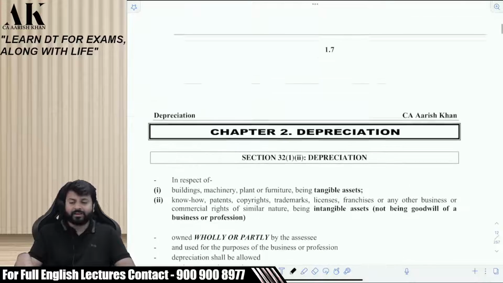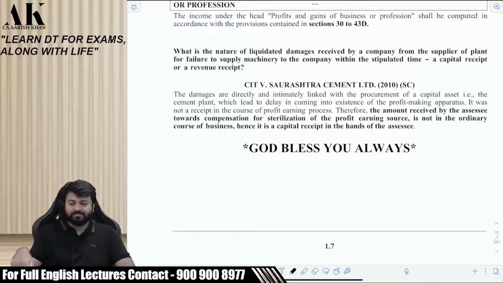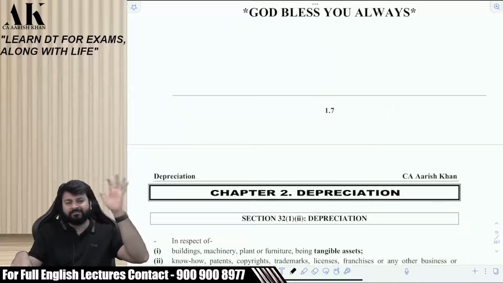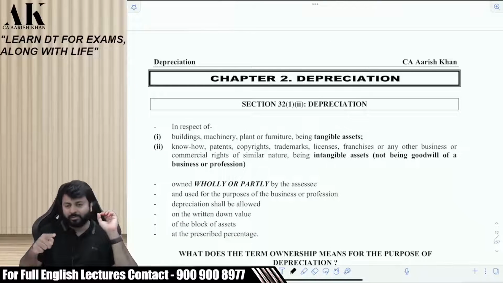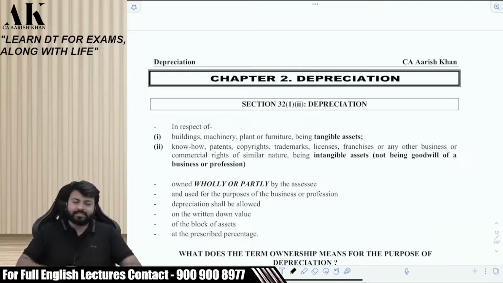You might have done this particular thing in IPCC also. But what you have done in CA Inter is not even 2% of what you are going to do here. Just open your book and see how big a chapter of depreciation is. This one chapter is on depreciation.